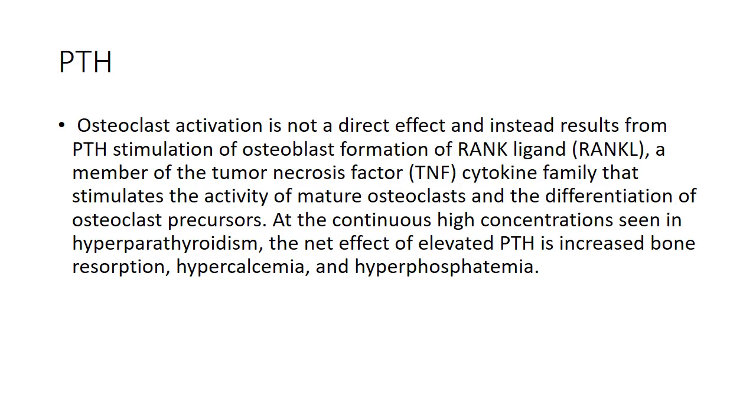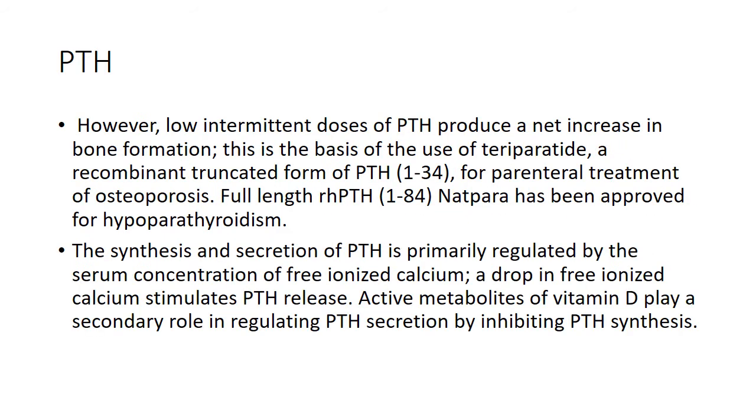If there is continuous high concentration, as occurs in hyperparathyroidism, what will be the net effect? The net effect of elevated parathyroid hormone is increased bone resorption as well as hypercalcemia and hyperphosphatemia.